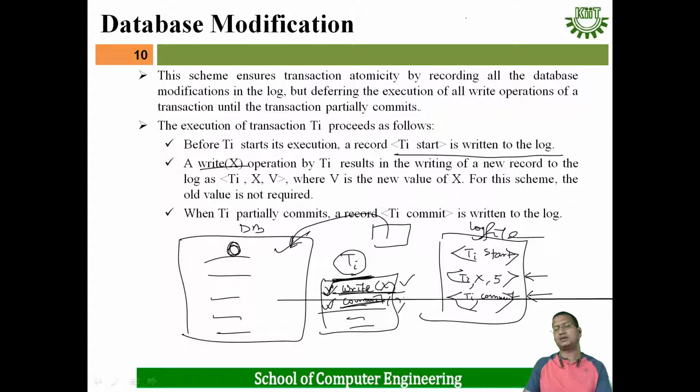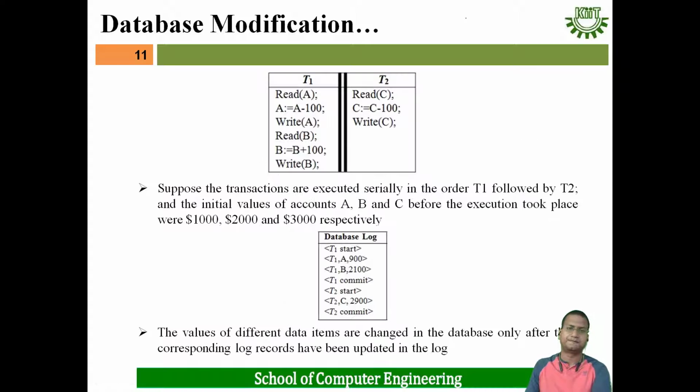Whenever commit happens, whatever changes happened to the buffer have to be saved to the database. That means every time a transaction is executing any instruction, first some record has to be put in the log file, then that operation has to be performed by the transaction. This is your database modification.